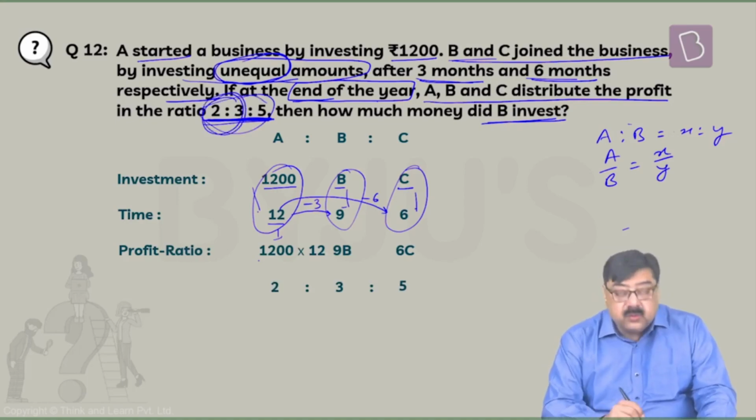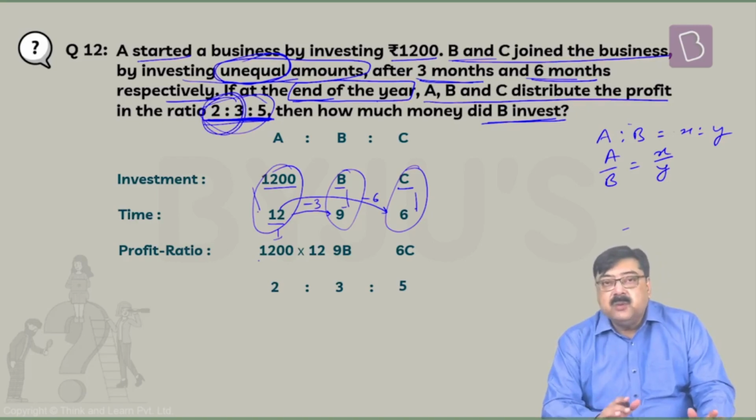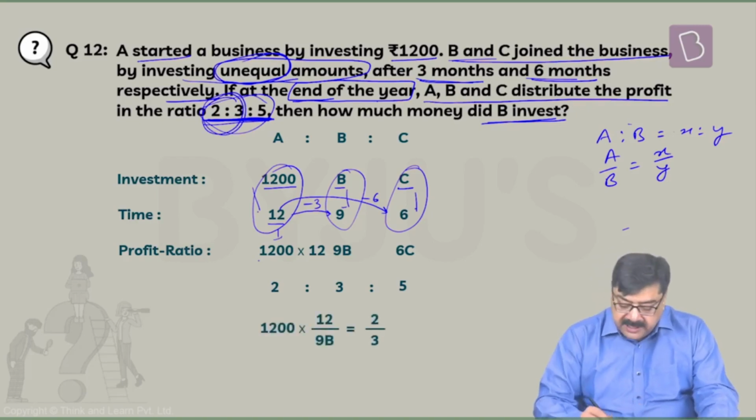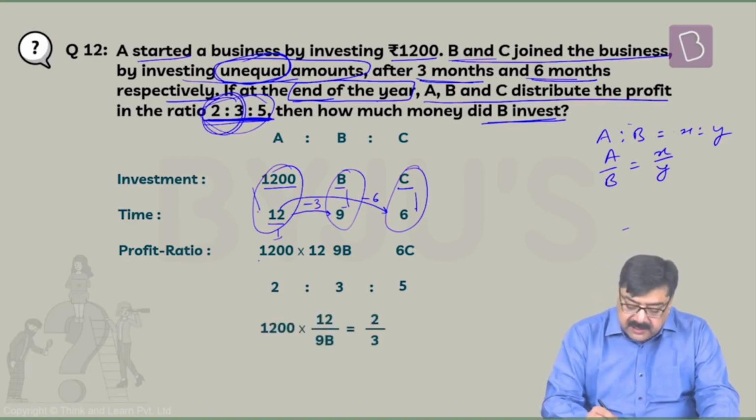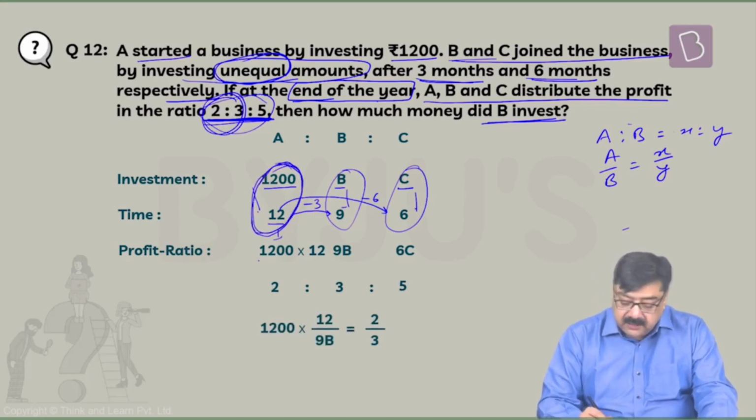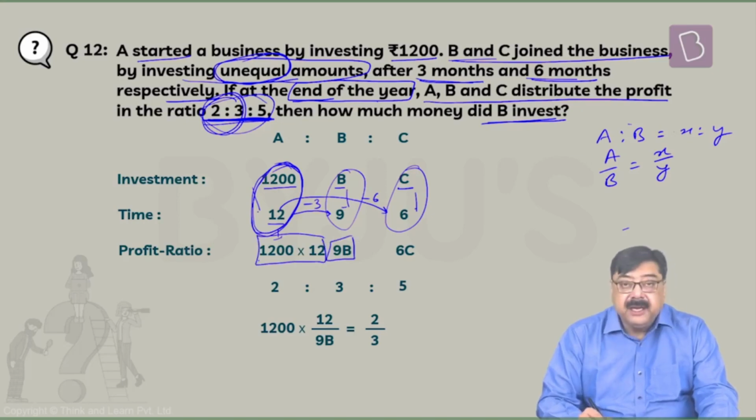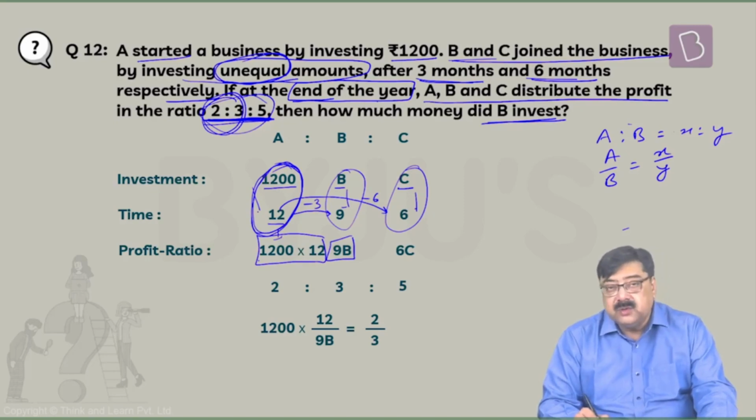So for A and B it is 2:3, the ratio in which they are distributing their profits. So just by taking that, 1,200 into 12 is the effective investment of A at the end of the year. The effective investment of B at the end of the year is 9B.